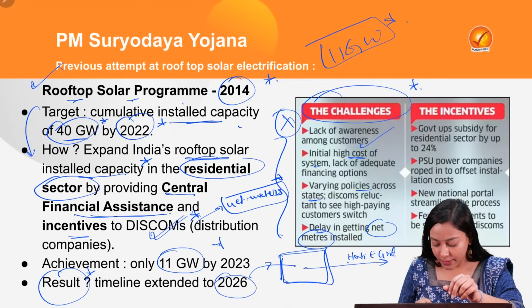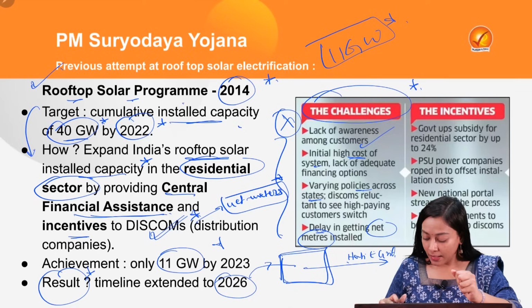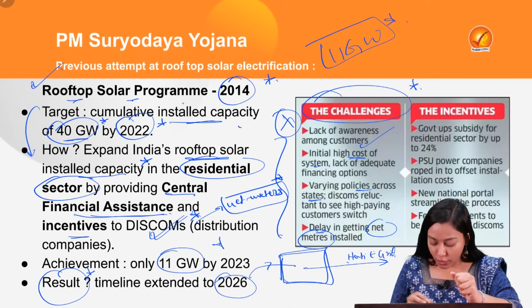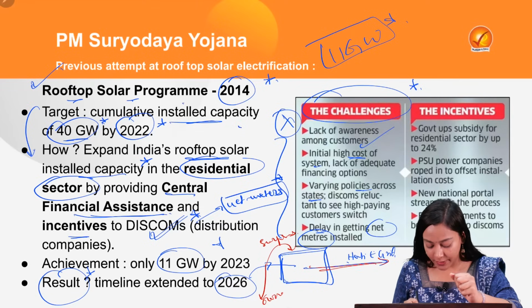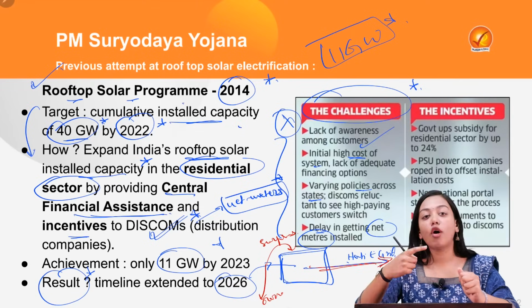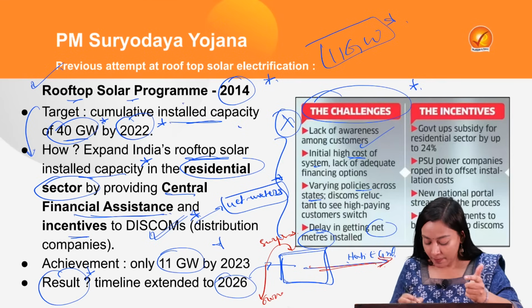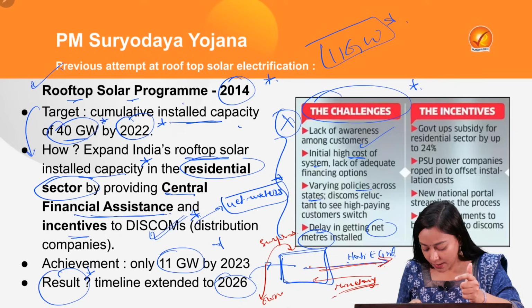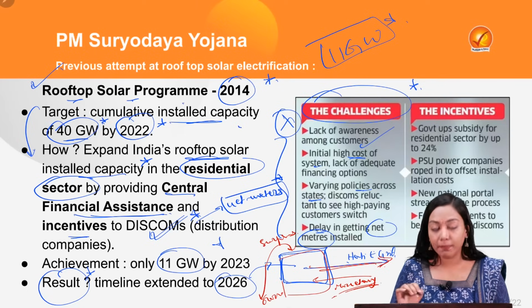Now, when a household raises some solar electricity, creates a solar capacity, it will first of all use it for its own consumption, and whatever surplus is left, that surplus will be given to the national grid. And in lieu of this exported surplus production of solar energy, the household will be getting some monetary benefits as well. So this is the idea of net metering.